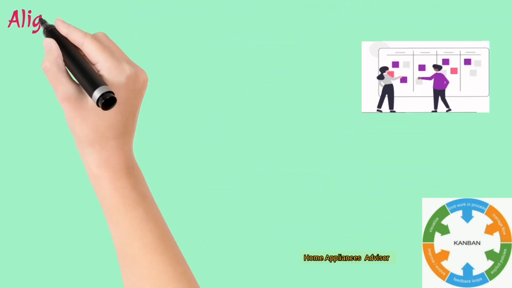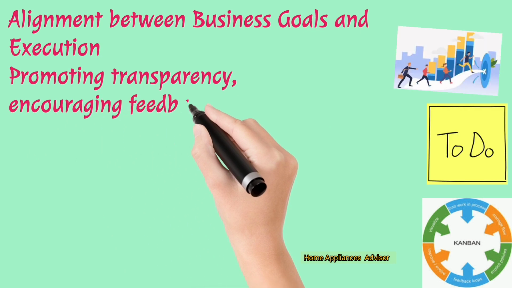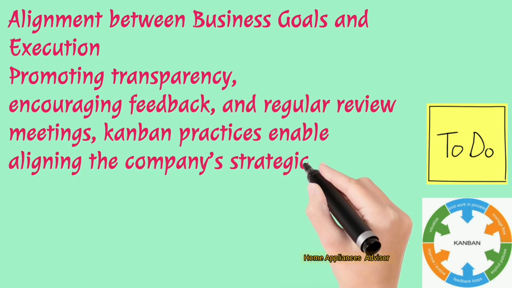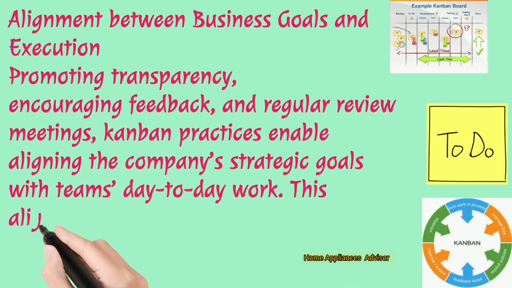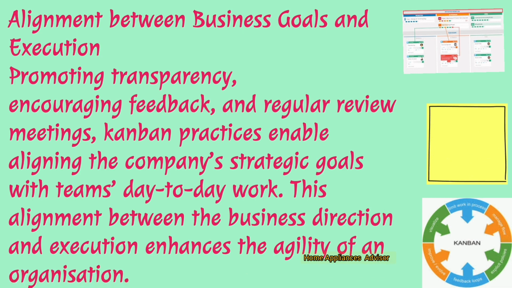Alignment between business goals and execution. Promoting transparency, encouraging feedback, and regular review meetings, Kanban practices enable aligning the company's strategic goals with the team's day-to-day work. This alignment between the business direction and execution enhances the agility of an organization.